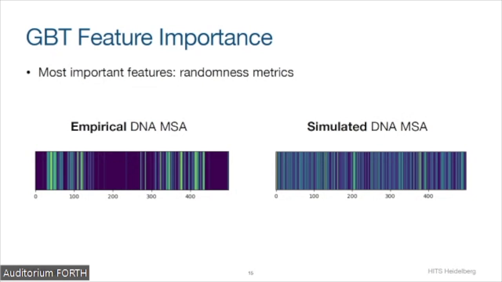We can nicely visualize this using two exemplary MSAs. We have an empirical MSA on the right side and a simulated MSA on the left side. Basically, the brighter the color, the higher the substitution count at a specific site. So it's clearly visible that the simulated data is more random in terms of substitution counts than the empirical data.